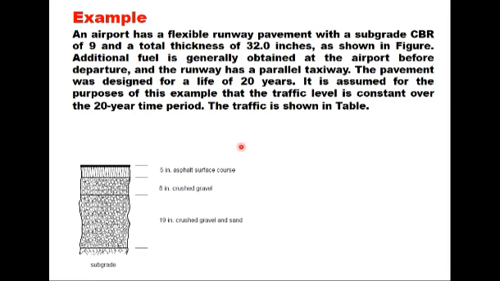Let me take one example here. An airport has a flexible runway pavement with a subgrade CBR of 9 and total pavement thickness 32 inches as shown in this figure. 5 inch of asphalt surface course, 8 inch of crushed gravel, 19 inch of crushed gravel and sand, and then you have a subgrade of CBR 9.